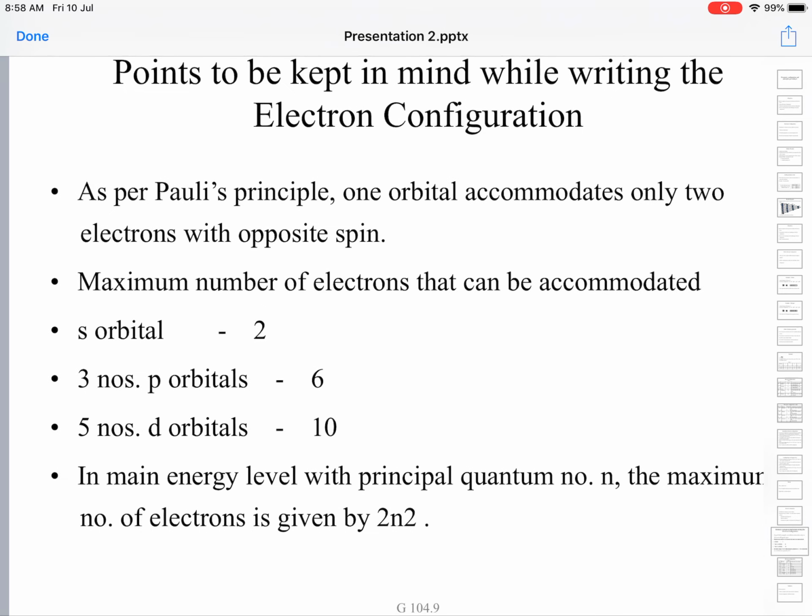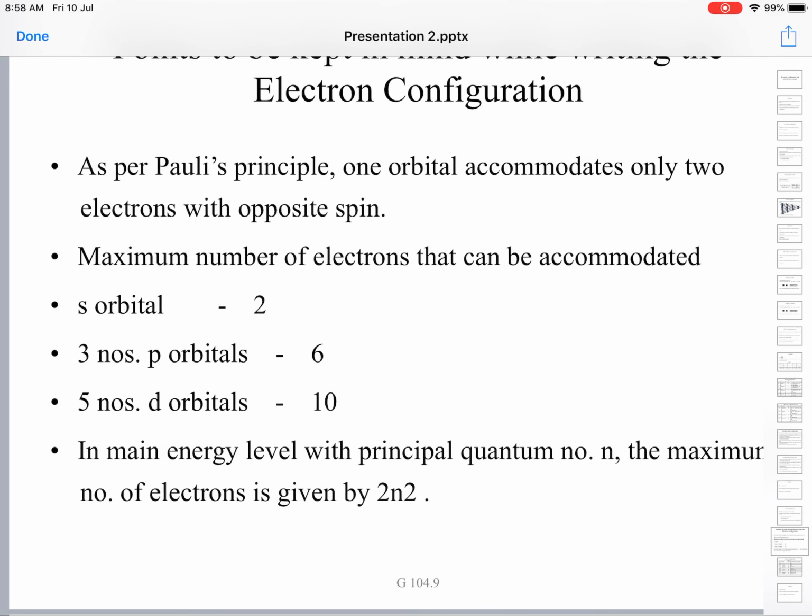Points to be kept in mind while writing the electron configuration. As per Pauli's principle, one orbital accommodates only 2 electrons with opposite spin; maximum you can house only 2 electrons. The maximum number of electrons in different sublevels is: s orbital maximum of 2 electrons, p orbital maximum of 6 electrons, d orbital maximum of 10 electrons, and f orbital maximum of 14 electrons.